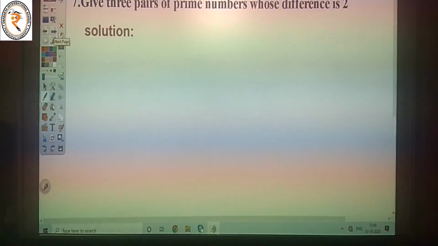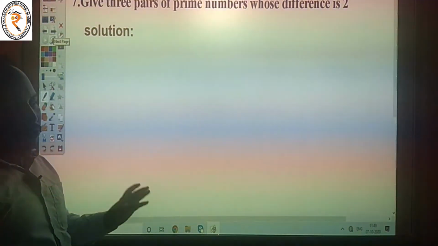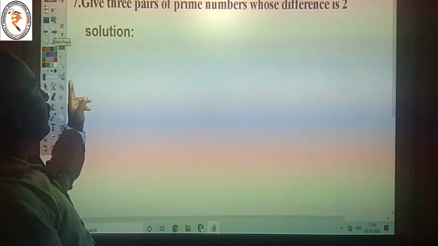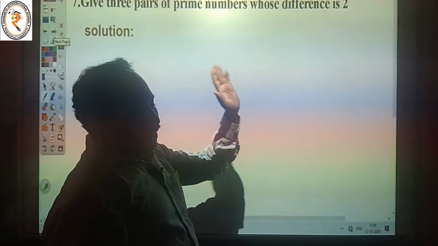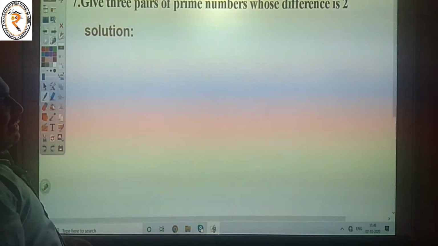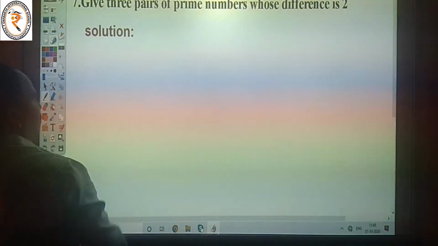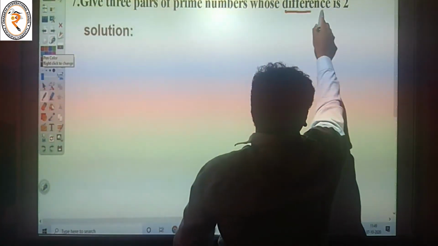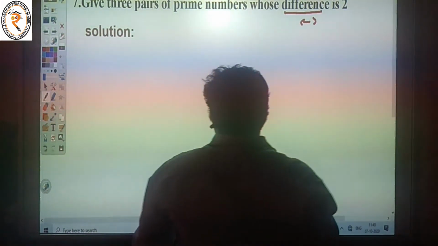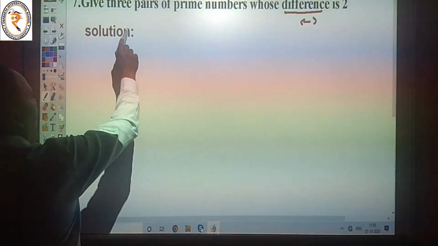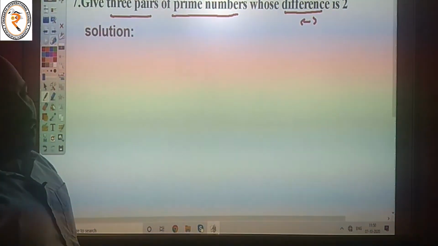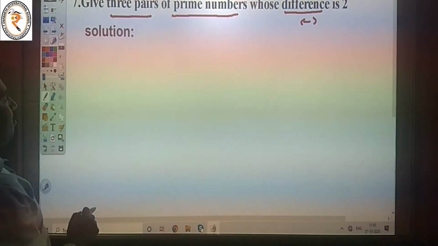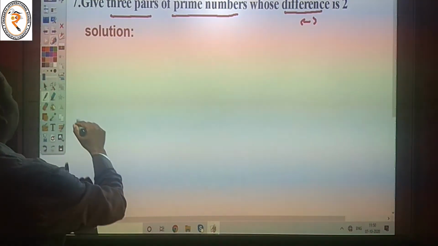Next one: give 3 pairs of prime numbers whose difference is 2. Difference means minus. You want 3 pairs of prime numbers. Prime numbers means the number is divisible only by 1 or itself. You want 3 pairs. So first one,